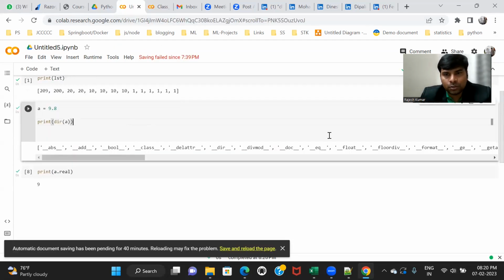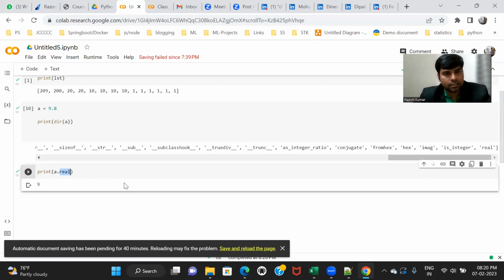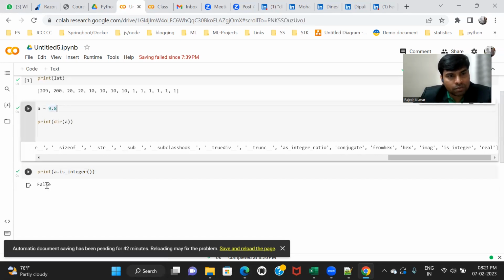I'm not going to use all of these, but let's use is_integer. You have to do a.is_integer, just call it. Let's see what happens. It says it's a method, so you have to use parentheses like this. Then it will work. It returns False. It is checking whether a is an integer or not. 9.8 is not an integer, it's a fraction. That's why it says False.